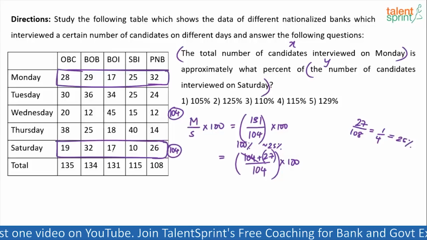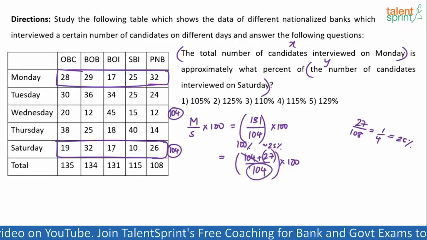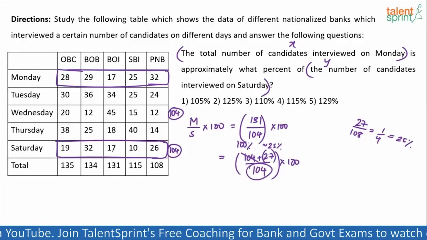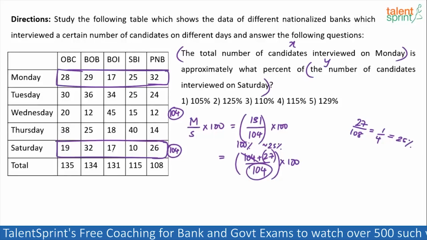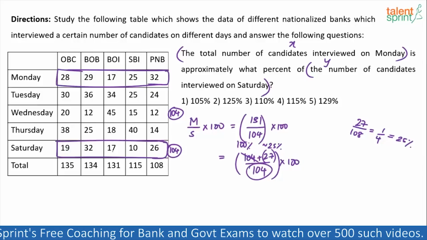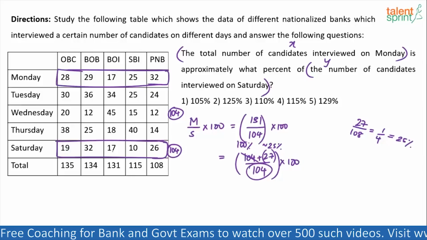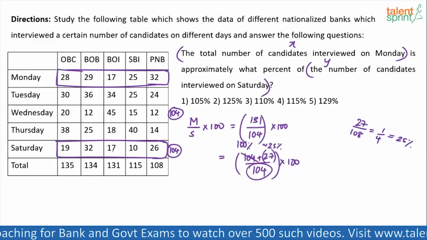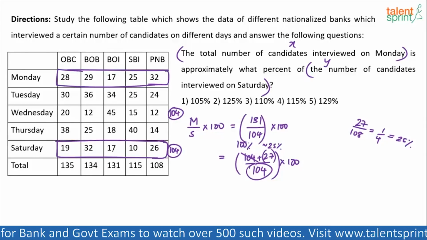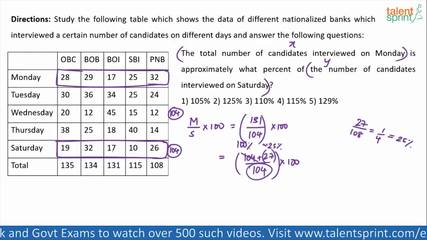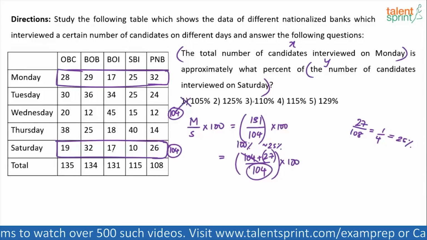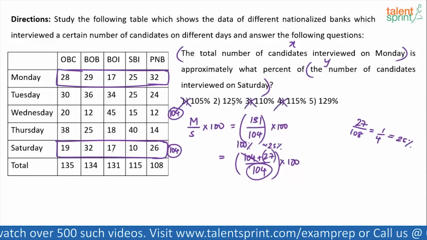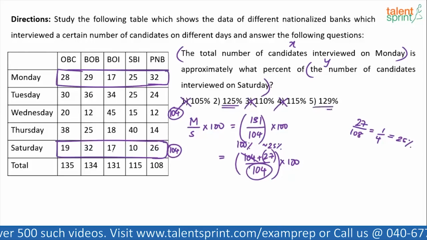Now, actual denominator is 104. This is the exact calculation, 27 by 108. But actual denominator is 104, meaning it is less. If actual denominator is less, actual value will be more. You're getting it? Slightly more than 25%. But now if you look at the options, 105, 110 and 115 are ruled out. Answer should either be 125% or 129%.